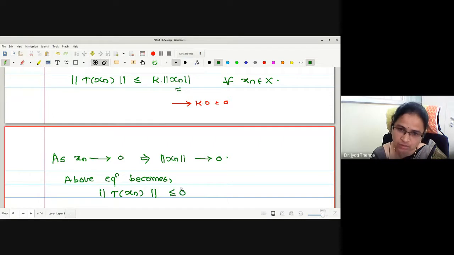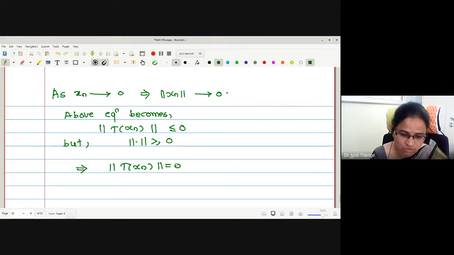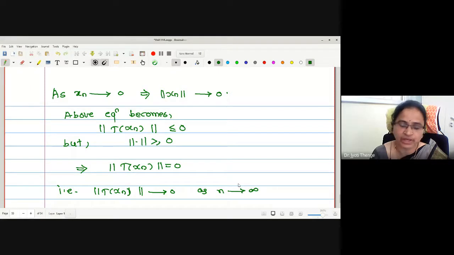But this norm is always non-negative. Combining both, can I write norm of T of xn is equal to 0? That is, one can say that norm of T of xn converges to 0 as n tends to infinity.